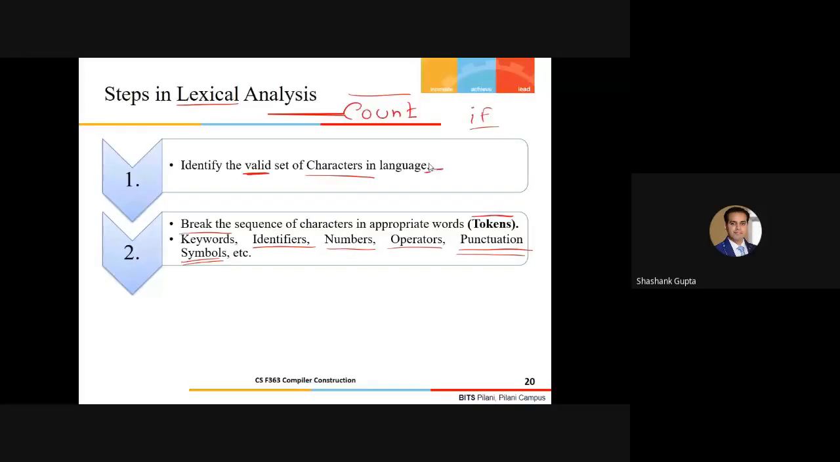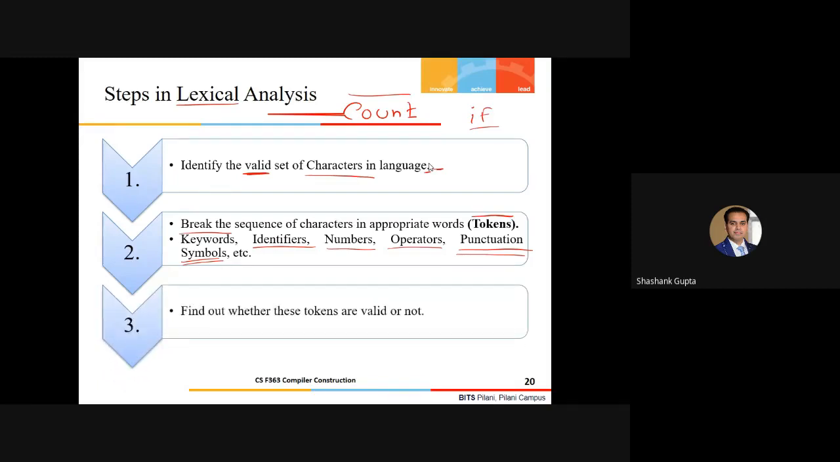The word separators. Making sense, guys? So we have this much information available with the Lexer here. And once we are done with the second step, we can say, okay, we have this much information. Now we can say whether these tokens are valid or not.